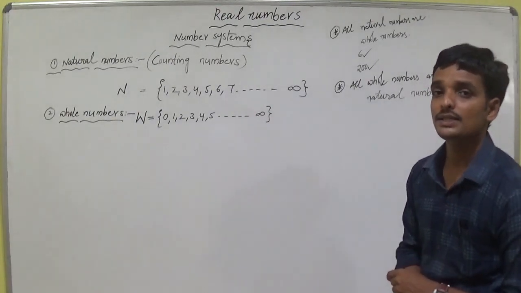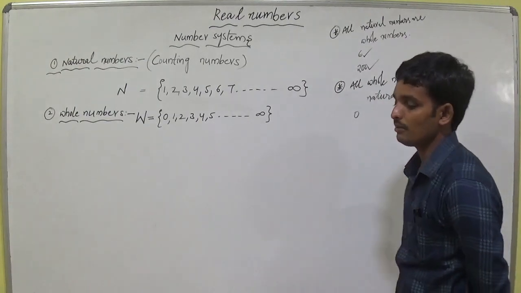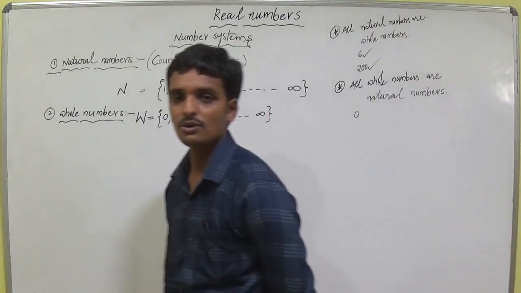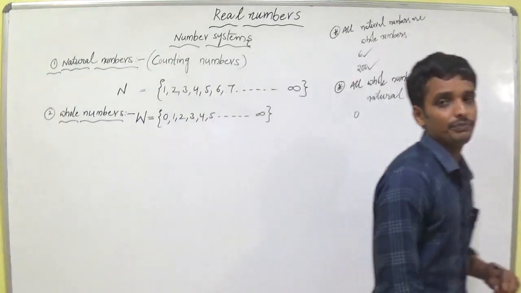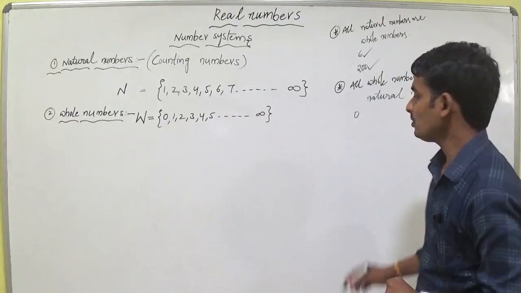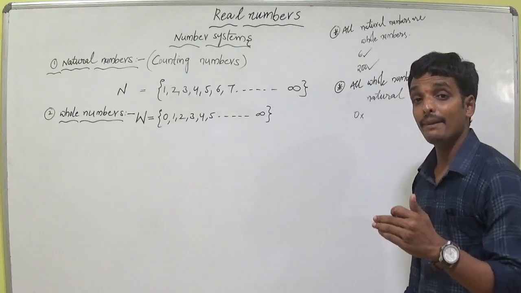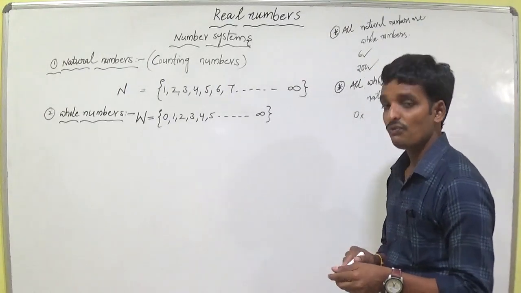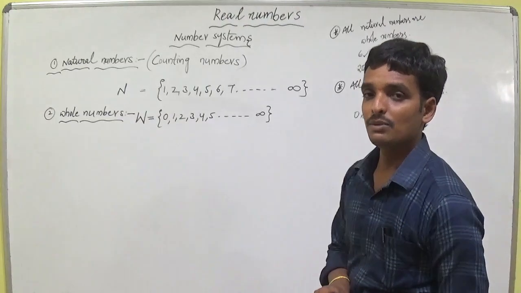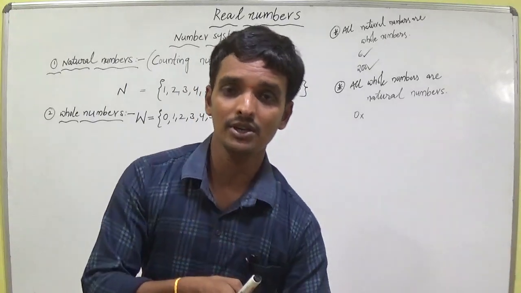The number is 0. For example, I am writing 0. Is this a whole number? Yes, 0 is a whole number. Is 0 a natural number? No, it's false. 0 is a whole number but not a natural number. That means the statement is false.